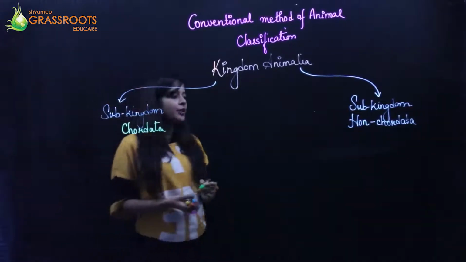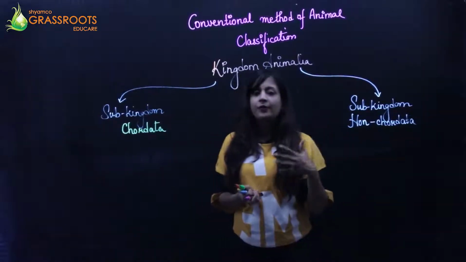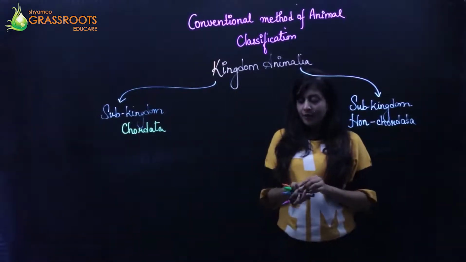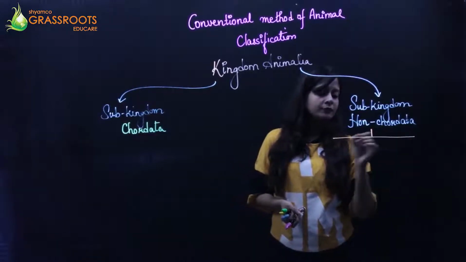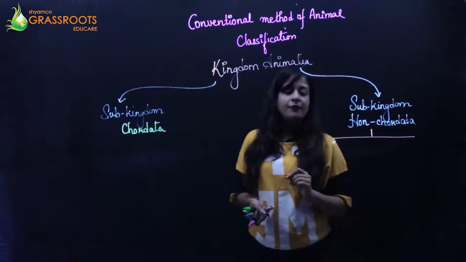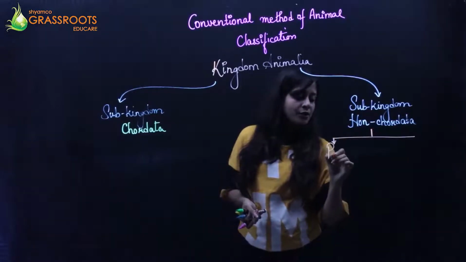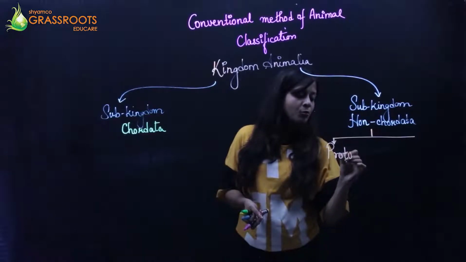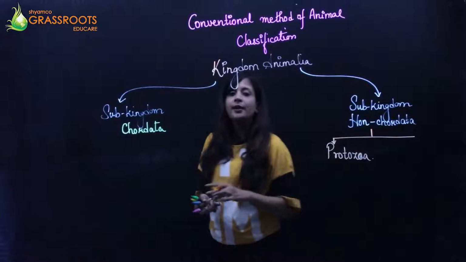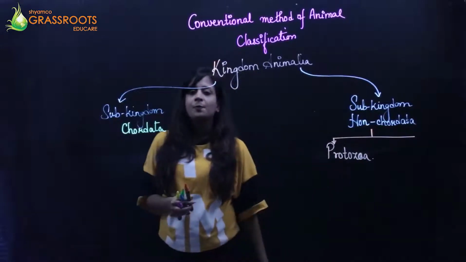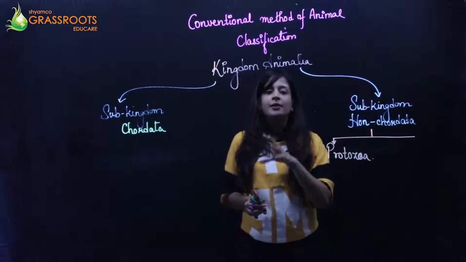Now, furthermore, this non-chordata can be further grouped into phylums. The first phylum is your protozoa. Now let me tell you one thing about this phylum: it does not exactly belong to the animal kingdom.